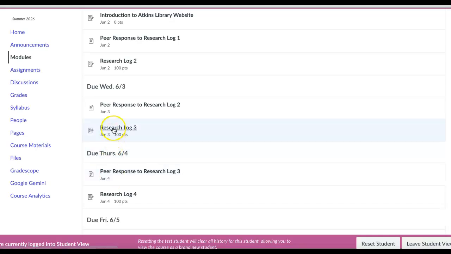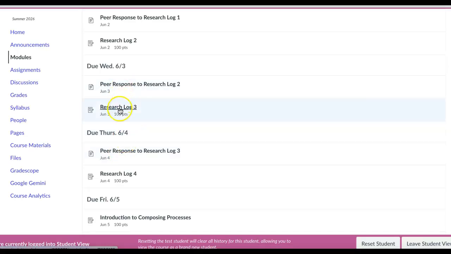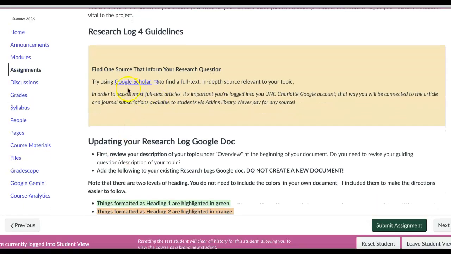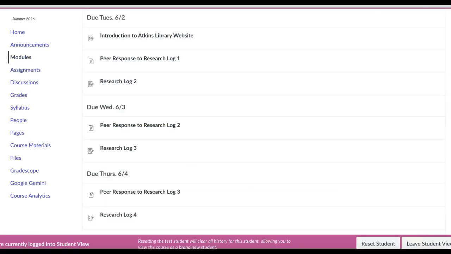So for each research log, I'm not going to pull up every single one here, but you will be looking for a source in a specific place. Okay, so for research log 4, you're finding one source from Google Scholar. You'll notice I'm always specifying whether you're finding 1 or 2 sources, so please make sure that you are looking in that yellow box there.